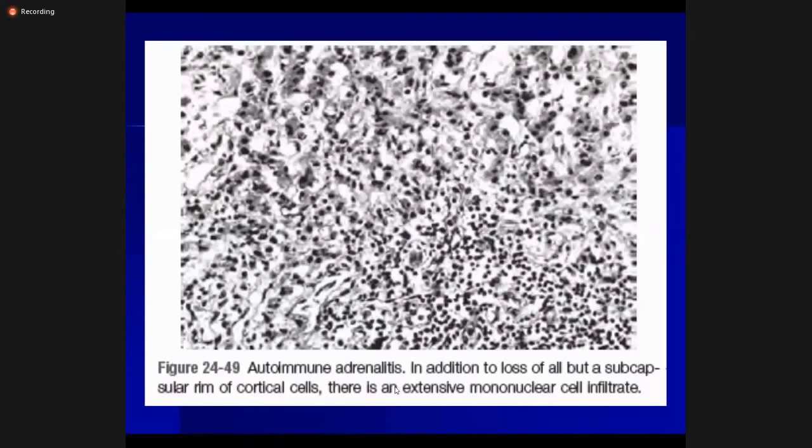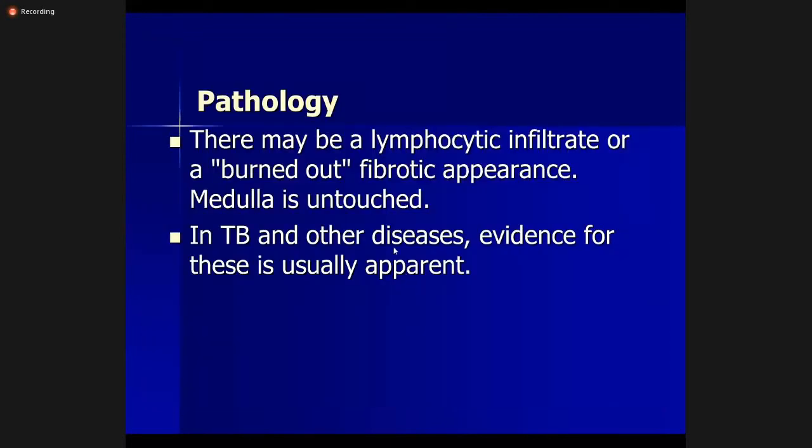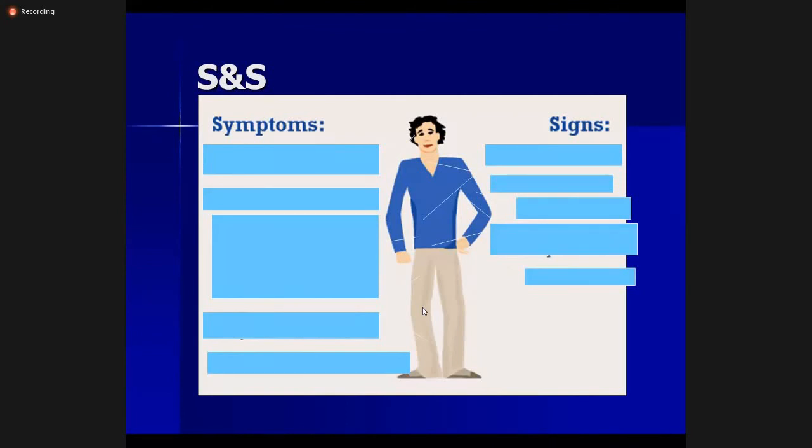Then in autoimmune adrenalitis, you can see there are a number of autoimmune T cells which are destroying the adrenal cortical cells. There may be a lymphocytic infiltrate or a burned out fibrotic appearance. The medulla is untouched. In TB, evidence for TB is usually present.